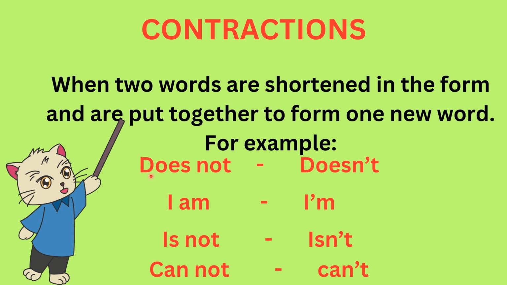Does not, does एक word है, not एक और word है. जब हमने इन दोनों को combined किया तो एक तो हमने इसको short किया और एक new word बना. Does not, doesn't. Right? Similarly, I is one word, am is another word. When we combine these two words, हमने इसे short करके क्या बनाया? I'm. I am turns into I'm. Is not, isn't. Cannot, can't. Okay?